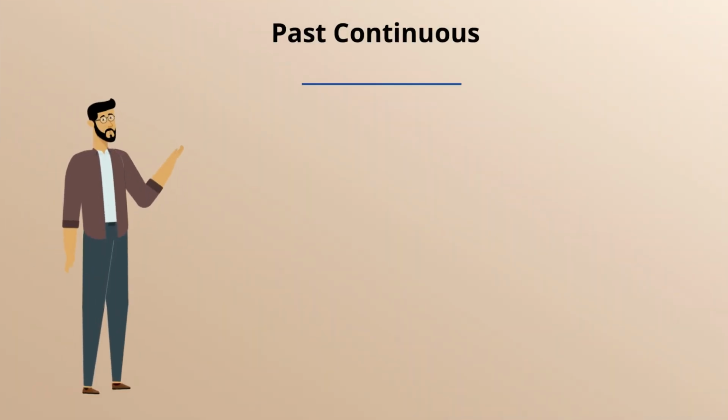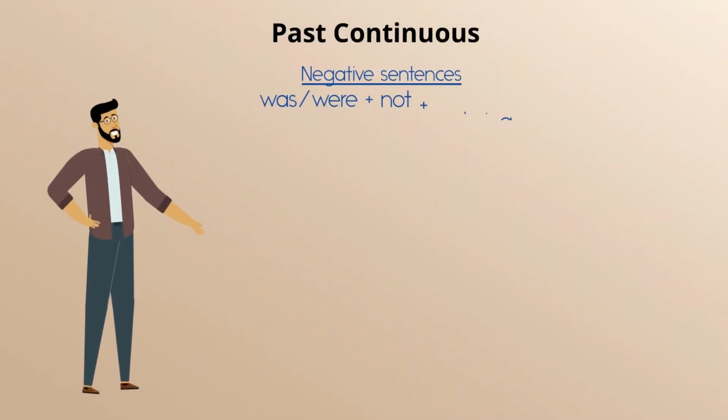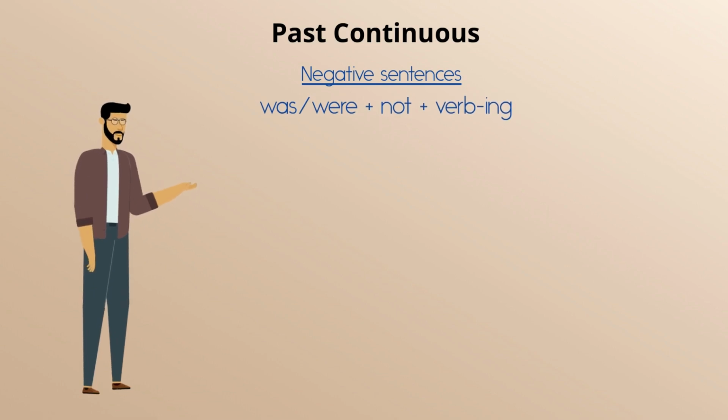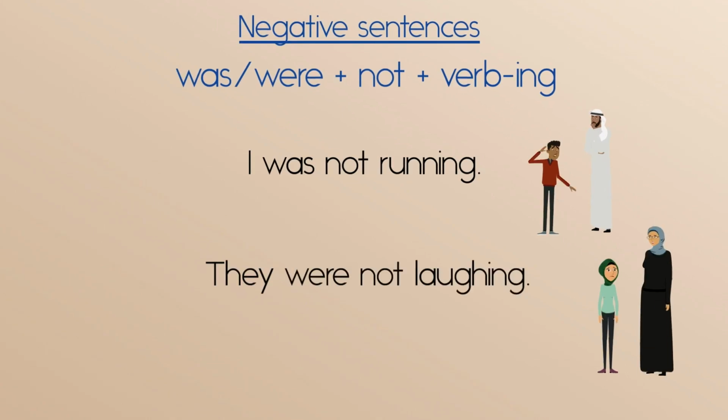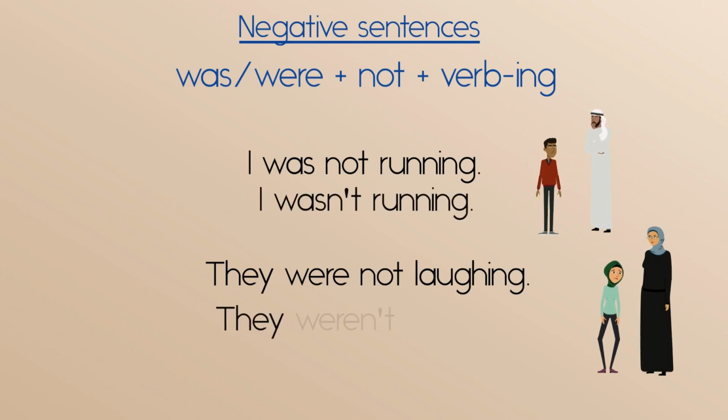Negative sentences are formed using was or were, plus not, plus verb ing. For example, I was not running. They were not laughing. Remember, we often use contractions with negatives. For example, I wasn't running. They weren't laughing.